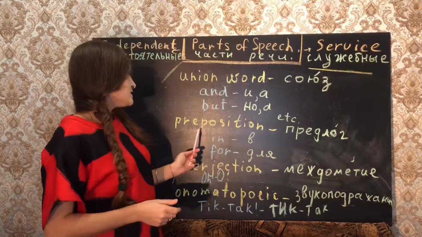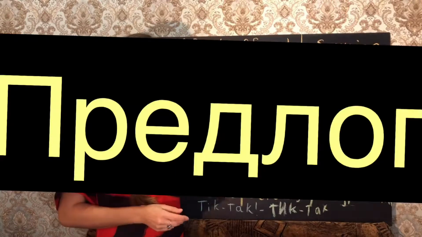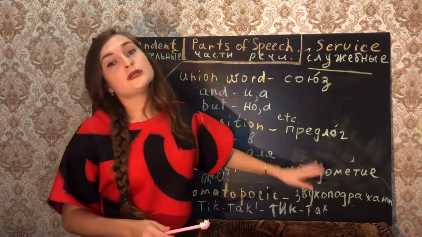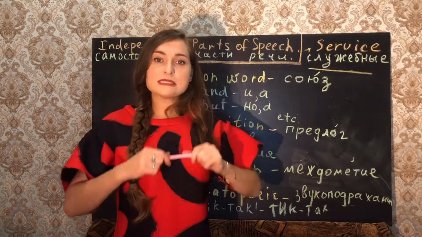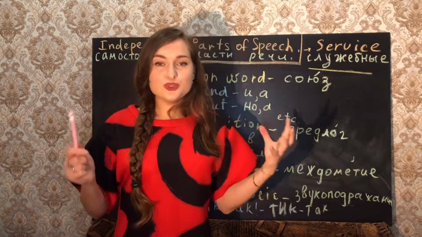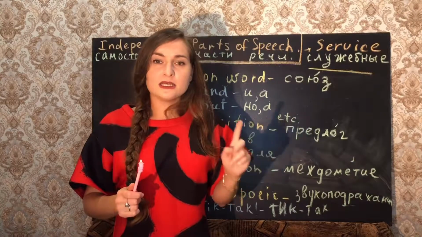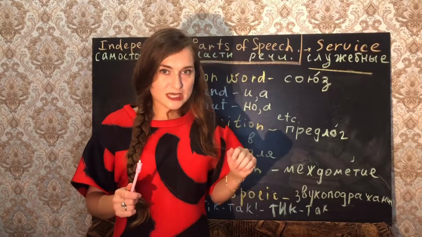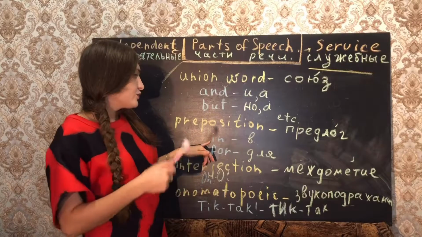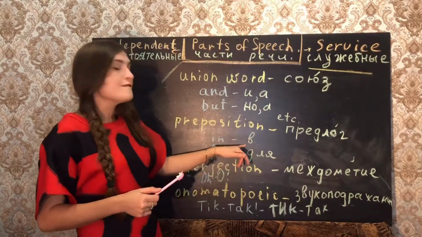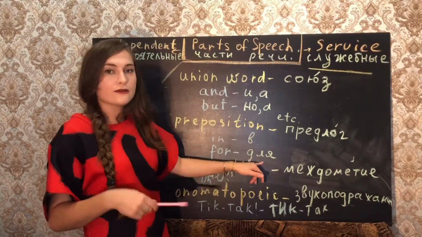So, the next one is the preposition. Предлог. Предлог is a very important service part of speech, because it will help us to make new forms of different cases. The next video will be about the first case and about the term case. Let's continue. For example, the preposition в, like inside of something. For, для, like for someone.